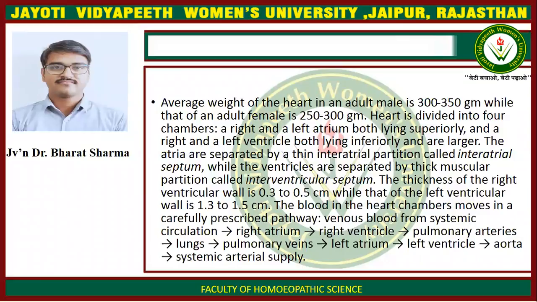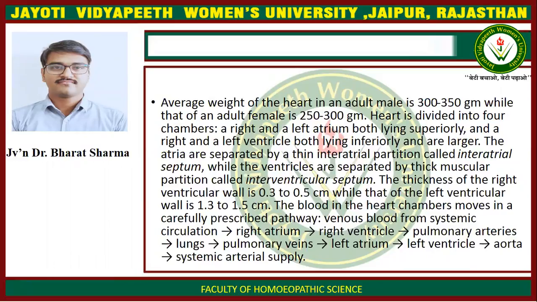The atria are separated by a thin partition called the interatrial septum, while the ventricles are separated by a thick muscular partition called the interventricular septum. The thickness of the right ventricular wall is 0.3 to 0.5 cm, while that of the left ventricular wall is 1.3 to 1.5 cm.